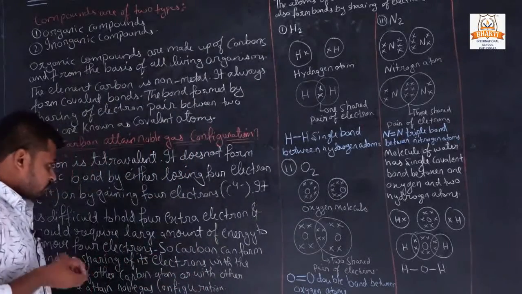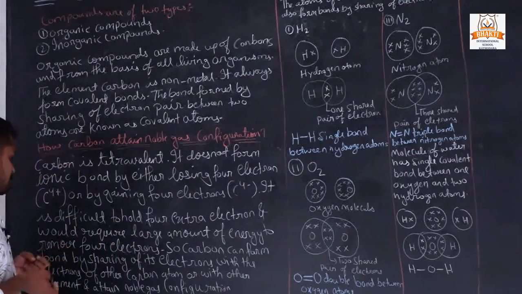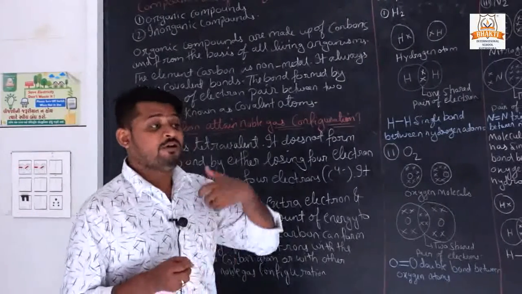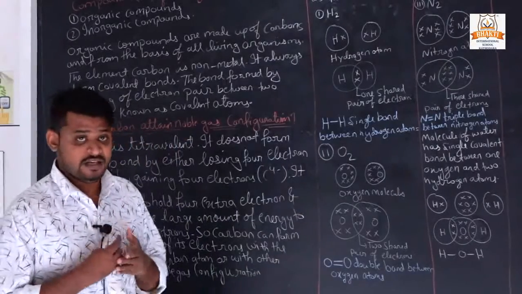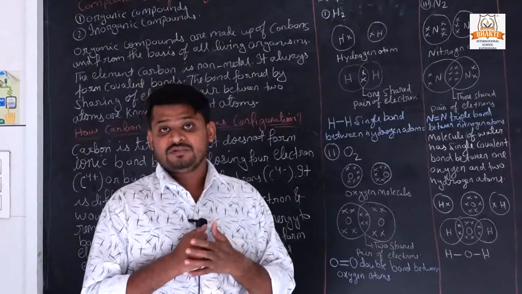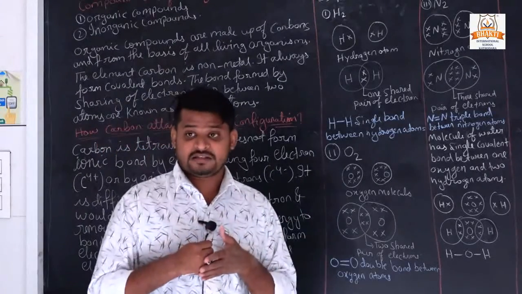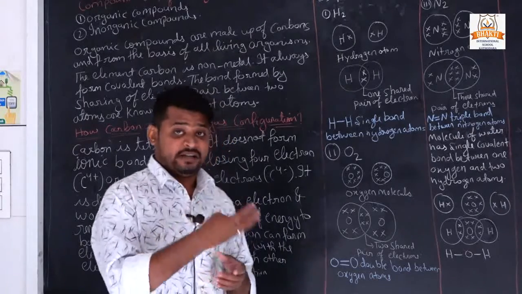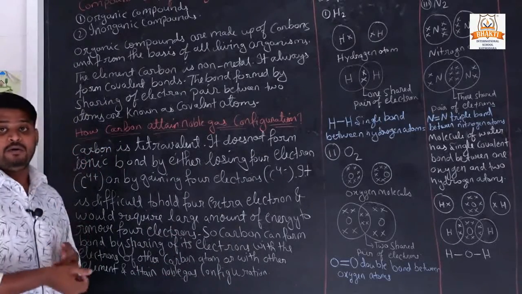So to hold 4 electrons is not easy. It was difficult to hold 4 extra electrons. But if we lose 4 electrons, a lot of energy will be required. If we gain, then also we have to use a lot of energy. So instead of this, carbon will make a bond with other elements to save energy and attain a noble gas configuration. How will it make a bond?